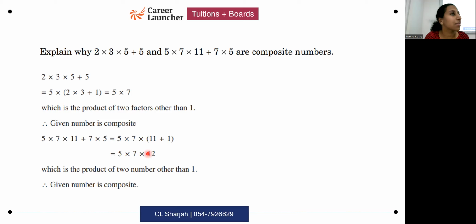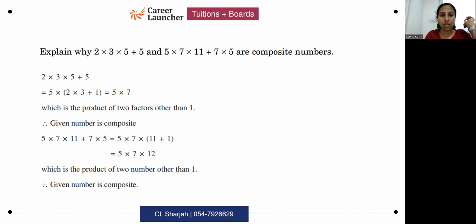No need of prime factorizing. Some of you, what you do is you spend time factorizing 12 also then further. Not required, because the moment you got a product like this, it means that you're getting a product of two numbers other than one. Right? Which means what? This number is also composite. So I just wanted to emphasize the way you have to write your steps over here, because many of you get this part wrong. How to write the step. Okay, so no need to write it down right now. I'll be sharing this with you. Once I share with you, just try doing it again. Practice writing it out on your own.